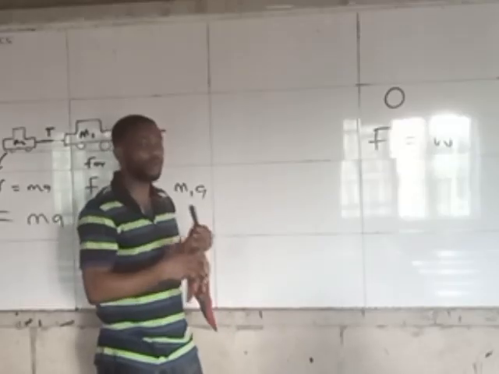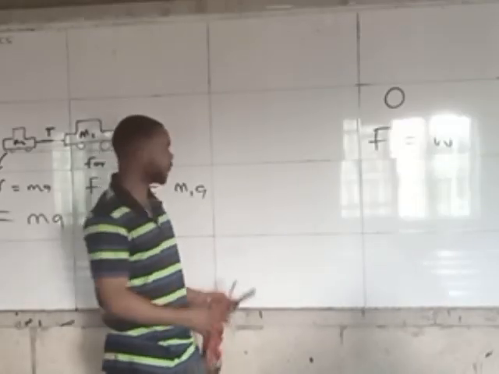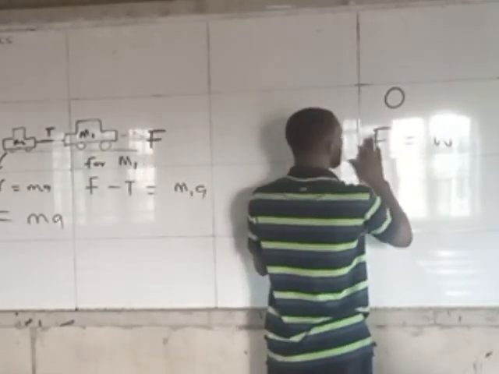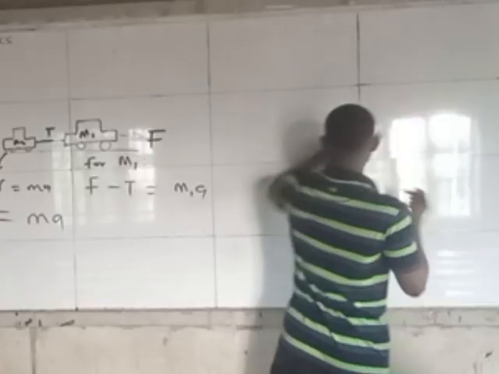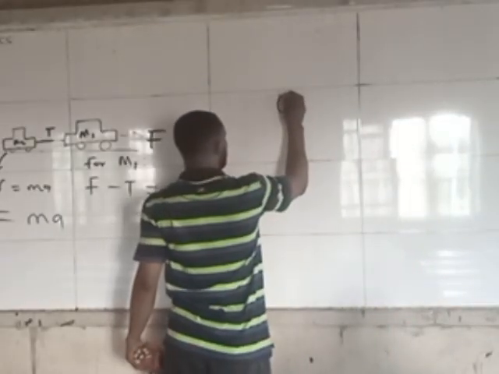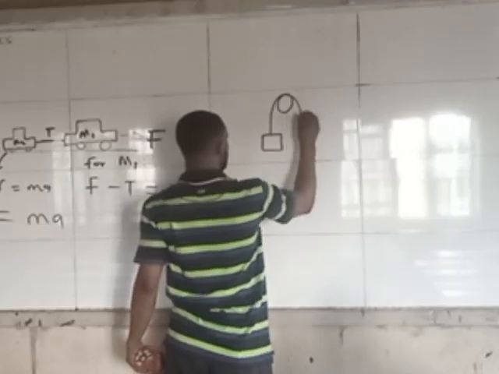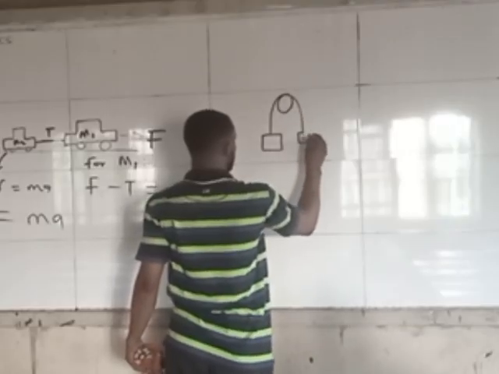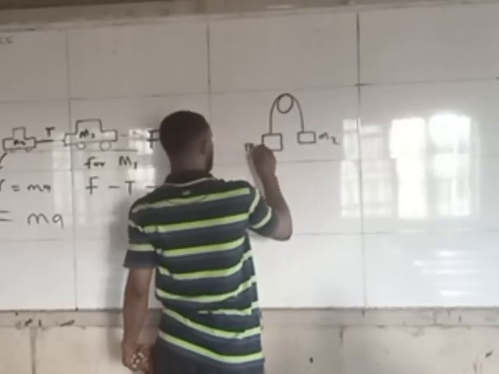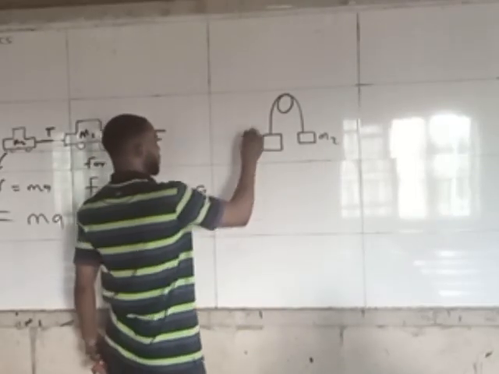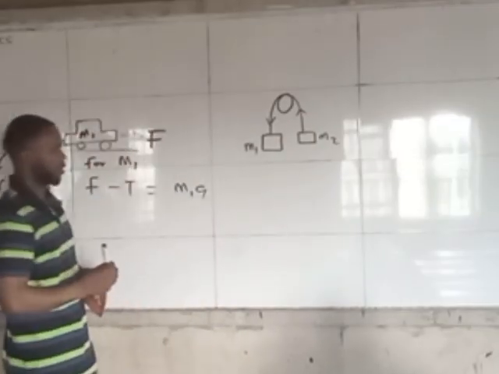But when I have two bodies, that's when we start to look at the tension force and the main force. So let's say I have a pulley, and this pulley is carrying two bodies. Let's say this is M2, this is M1. This will tend to move this way, this will tend to go up.